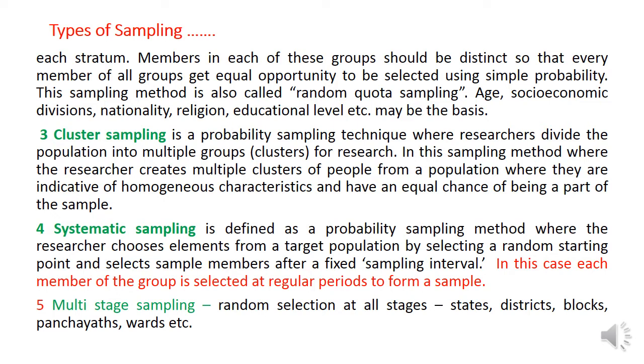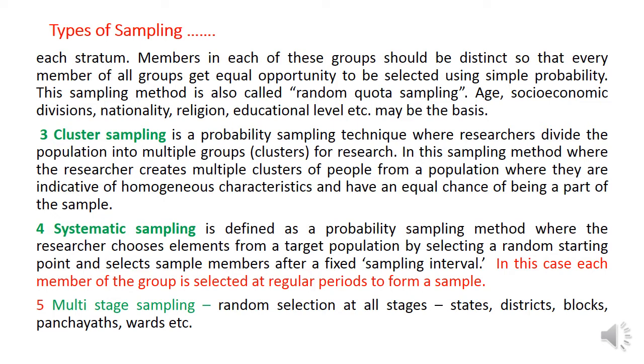So the researcher creates multiple clusters of people who have homogeneous characteristics and an equal chance of being part of the sample. In cluster sampling also, samples are selected from each cluster by using random sampling or probability sampling.